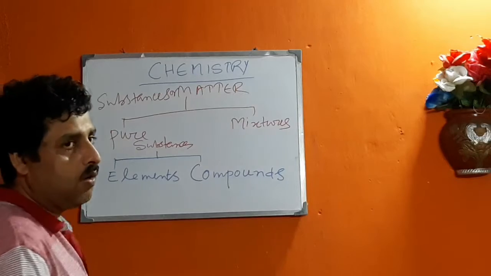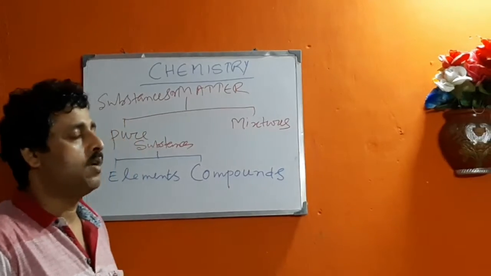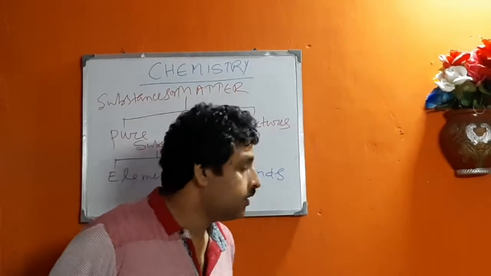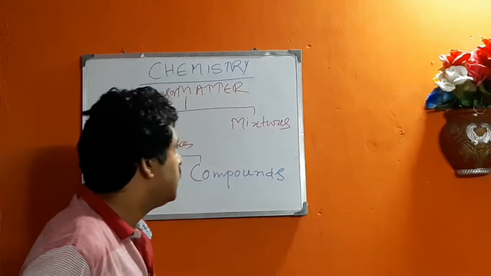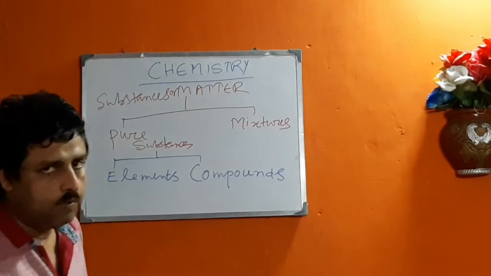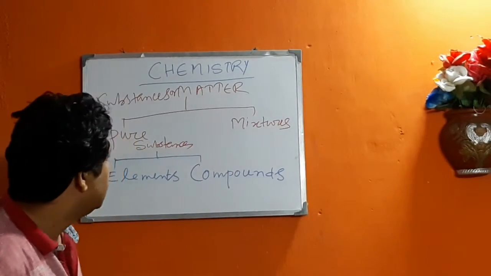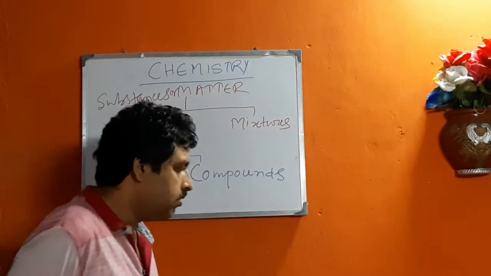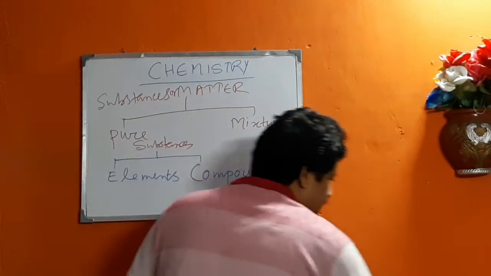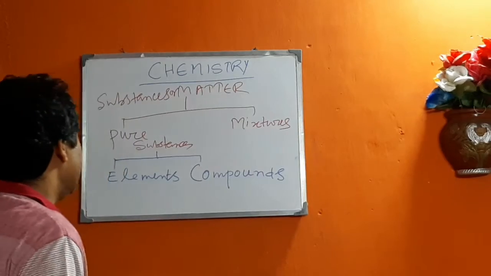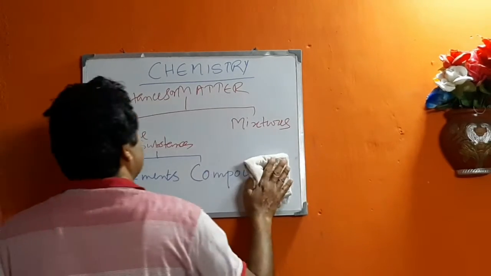Pure substances are always homogeneous, that is, they have the same composition throughout the bulk of the substance, and mixtures can be homogeneous or heterogeneous. Today my topic is about metals, non-metals and metalloids, that is, about the elements.